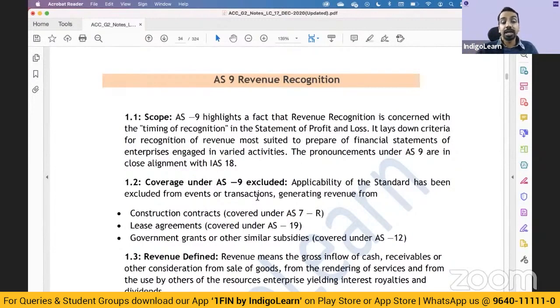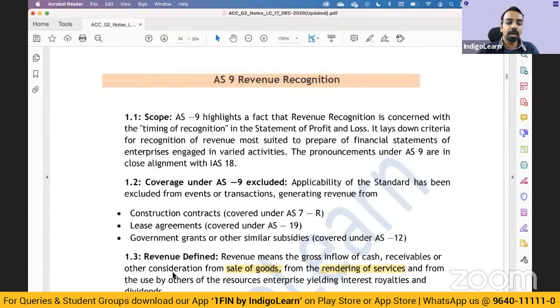What is revenue? Revenue is inflow of cash, receivables, or other consideration arising from sale of goods, rendering of services, and from use of the enterprise's resources by others, yielding interest, royalties, and dividends.